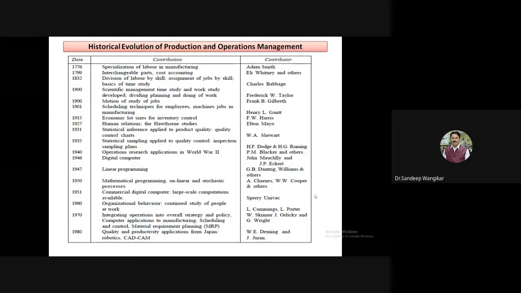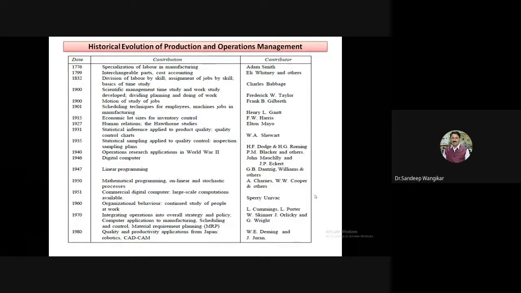Sampling applied, statistical sampling, is in the next stage. So what does statistical inference mean? 100 jobs are there. You check the quality of those 100 jobs, and then make a prediction about those 100 jobs with the help of the chart. So this is in 1931.